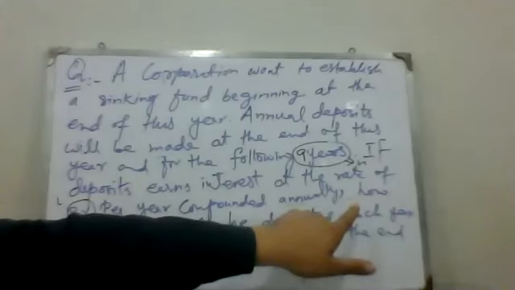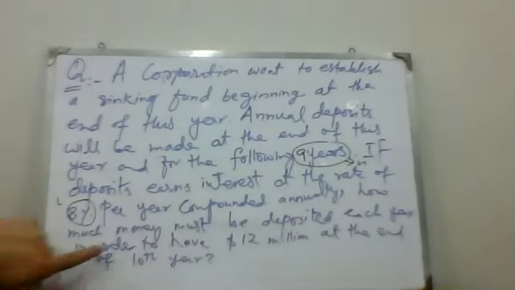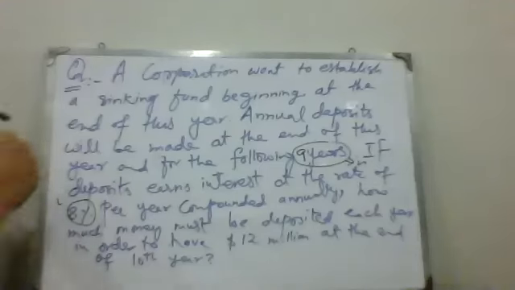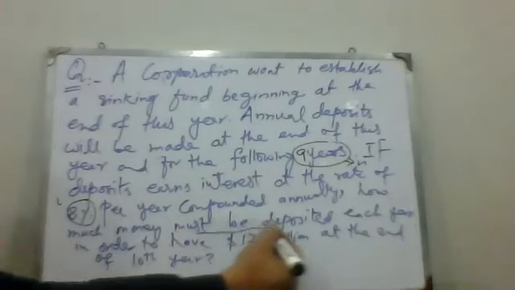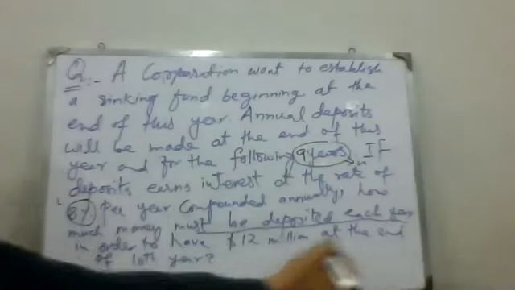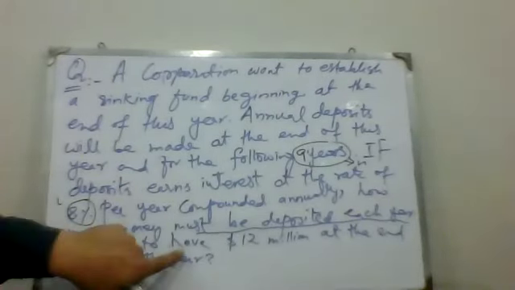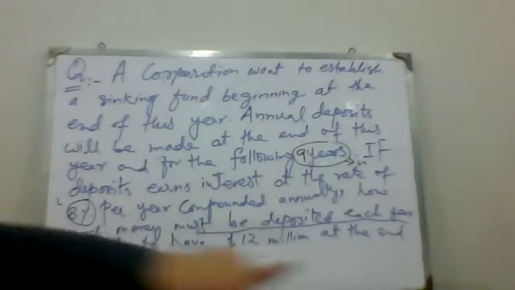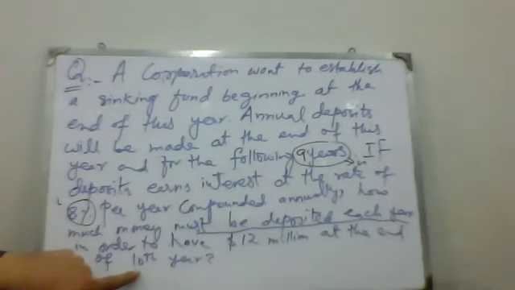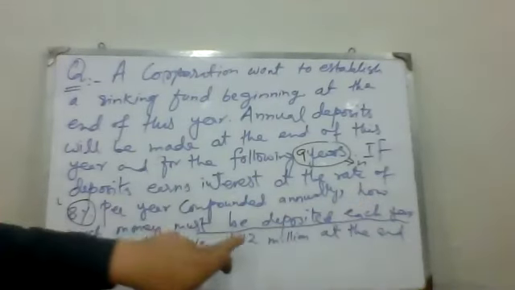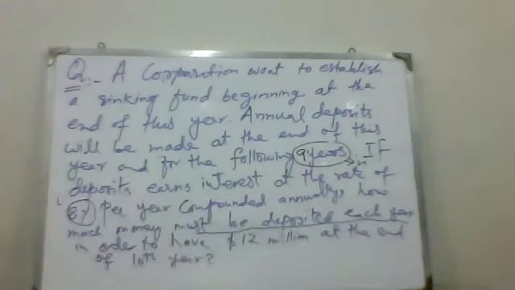So here you can understand the question. How much money must be deposited each year in order to have 12 million at the end of the 10th year? So that is not R for you, because he wants to ask what is the value that we have to deposit every year.